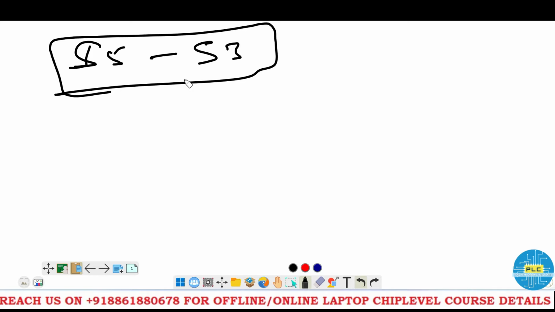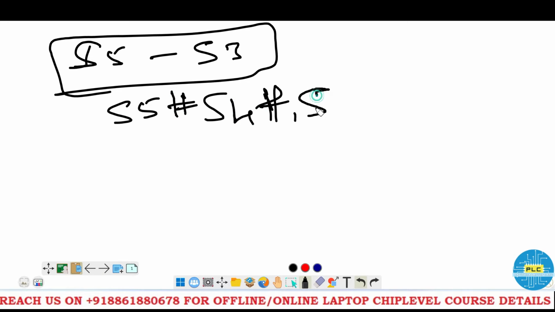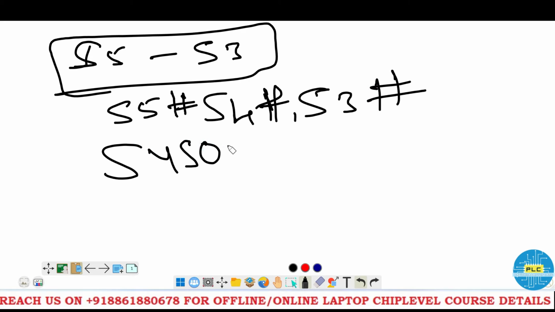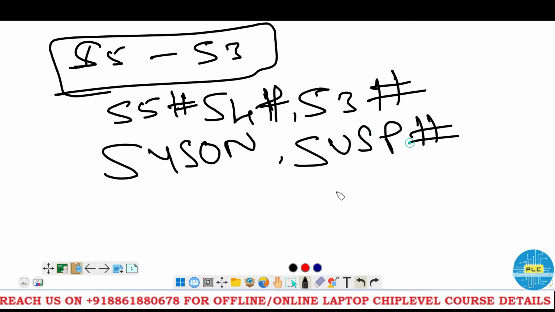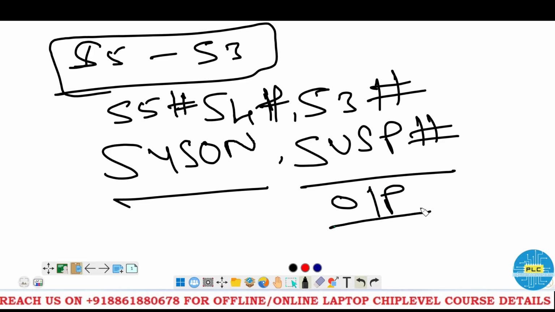Here is the main turning point for the motherboard, because the stages S5 to S3 are reached. What are the things we got? We got S5 ash, S4 ash, S3 ash, then SYS on from the IO, and SUSP ash from the IO. These are the outputs from the IO, right?